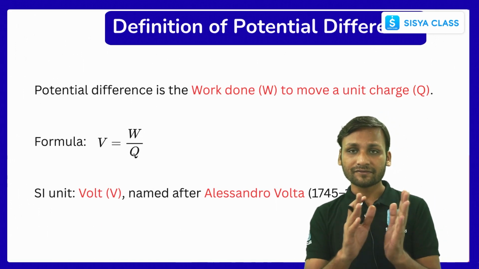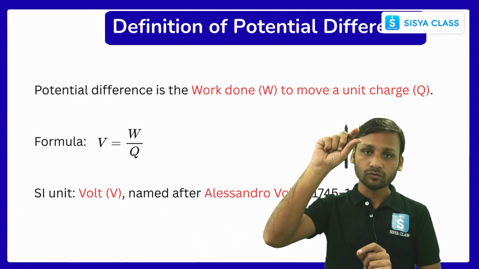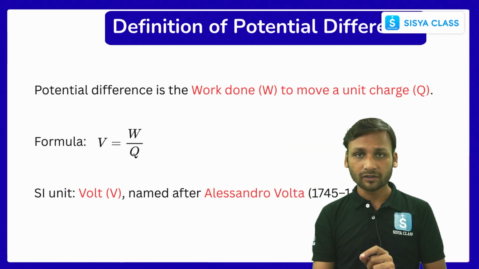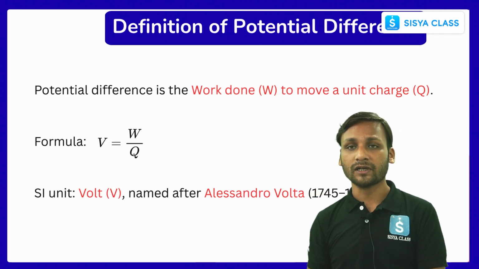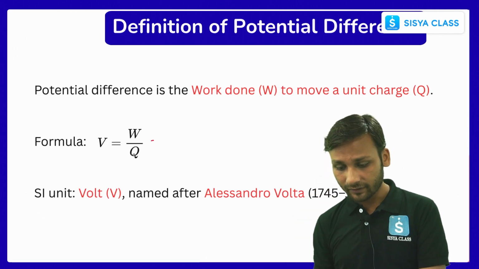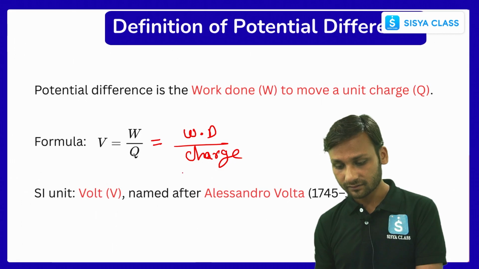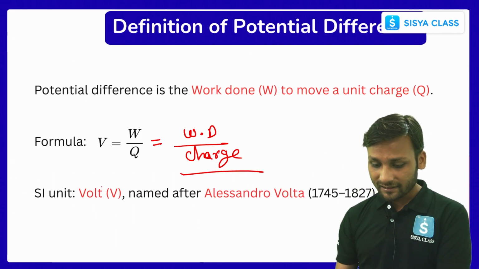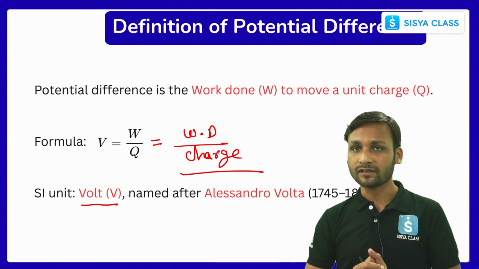We have seen the image, right? The work done to move a unit charge, meaning 1 coulomb of charge, from the positive terminal to the negative terminal, is the potential difference. In mathematical form, we define it as the work done divided by the charge. That's it. Simple, right? Its SI unit is volt, named after Alessandro Volta, who discovered it.